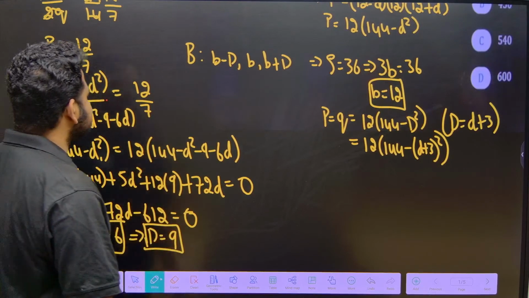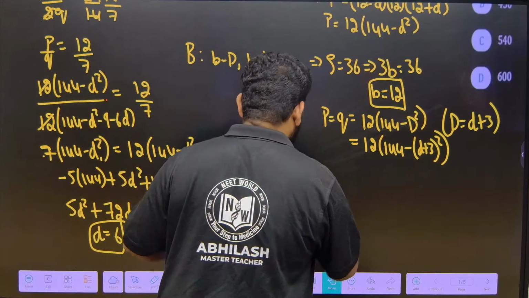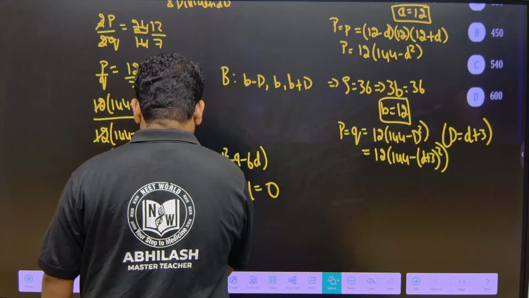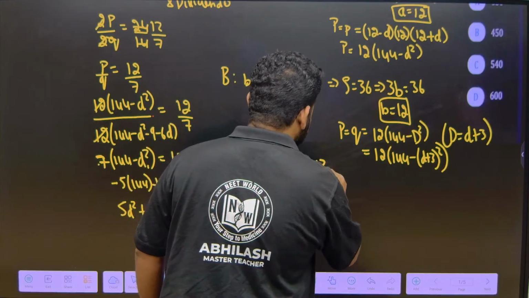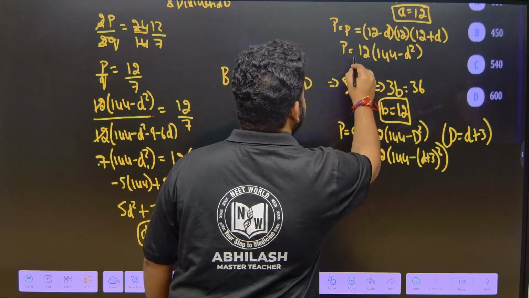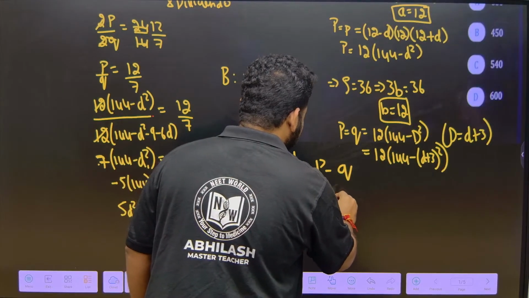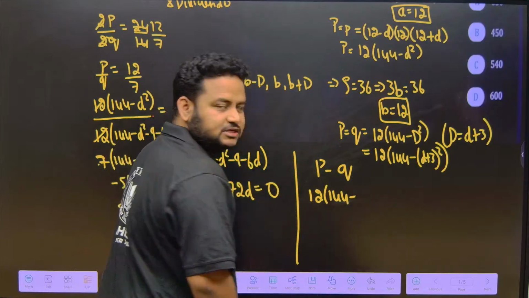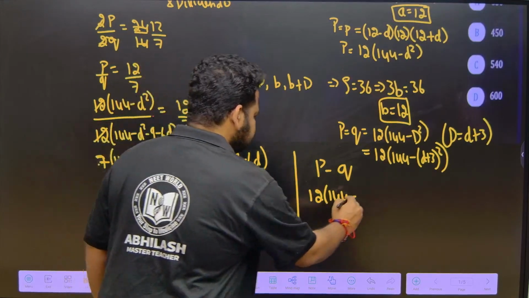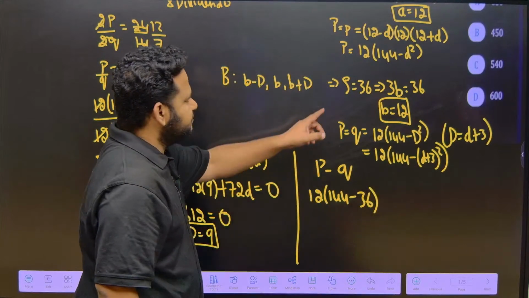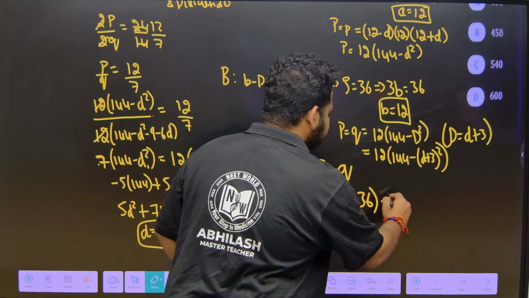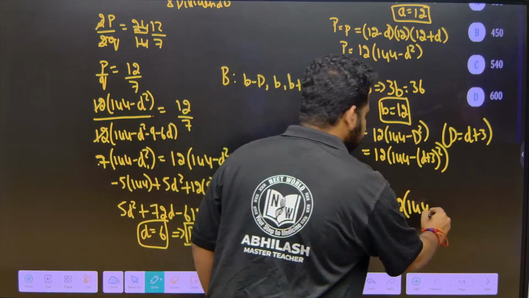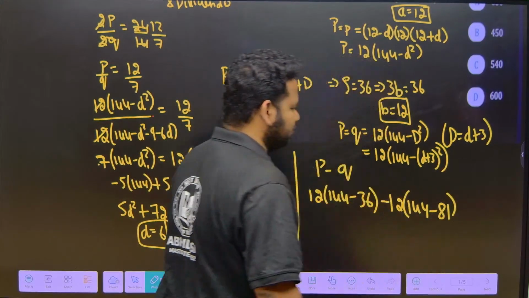Now, what are they asking us, friends? They are asking us to find p minus q. It is very simple. What is p here? P here is 12 times 144 minus d square. Small d is 6, so that is 36. Minus q is minus 12 times 144 minus d plus 3 square, which is 9 square. 9 square is nothing but 81.